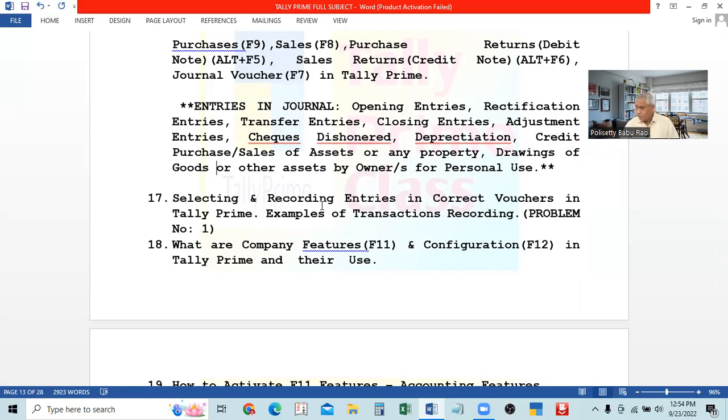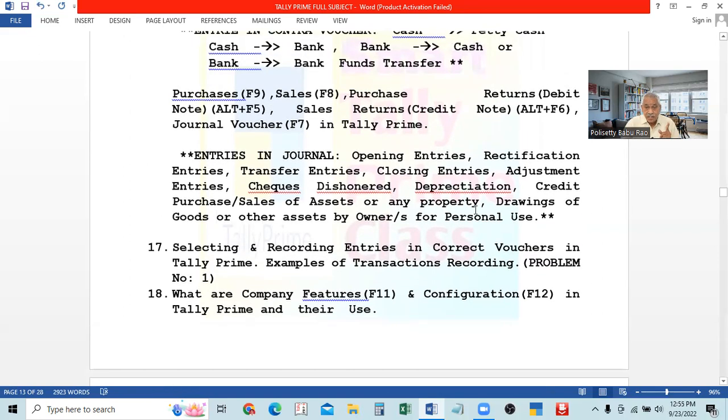Sometimes the goods which the business is dealing in are required for his household or domestic use, and in such a case he can take the goods also. For example, in a medical shop, the owner will use medicines from the shop for his personal use. Like this, withdrawal of goods or any other asset by the owner or owners for personal use is to be recorded as drawings of goods only.